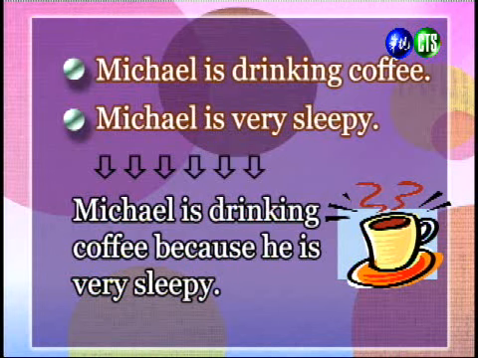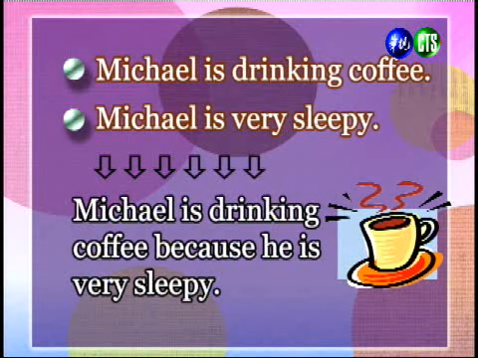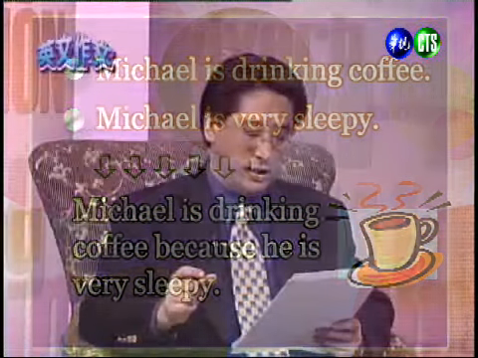So you can see that we've taken two sentences that have just a vague connection and combined them to clearly show that there's a strong connection between the two sentences.